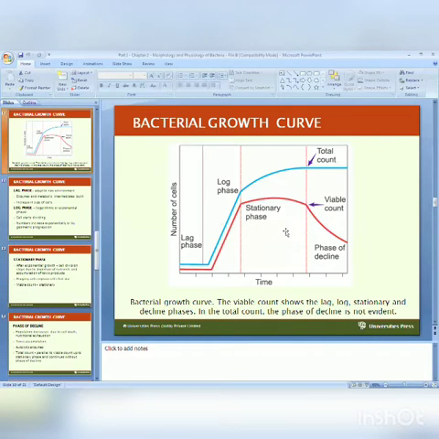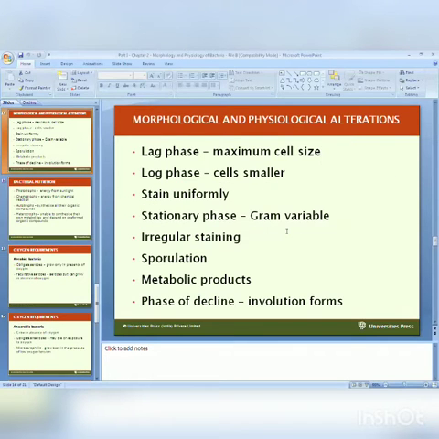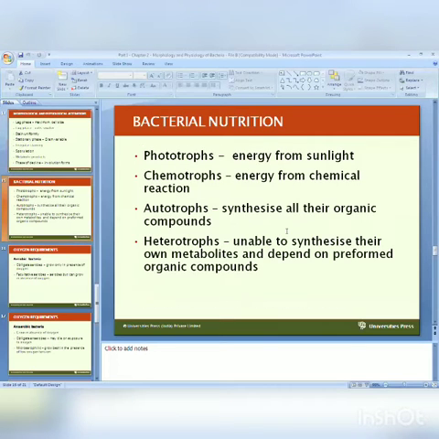Now you observe this. This one is lag phase, then log phase, an increase in number. Again the stationary phase, where the number of new cells is exactly equal to the dead cells. And finally the viable count shows the phase of decline. The total count is always parallel, but in the viable count, death occurs, that way it is decreased. So very important, always a short note on this bacterial growth curve. So you read properly. Now the bacterial nutrients.